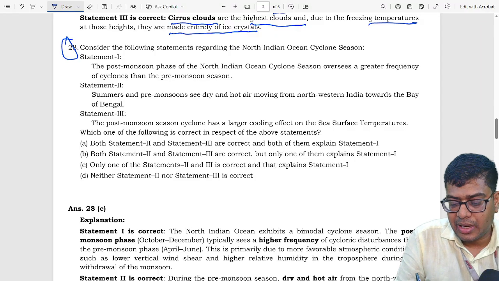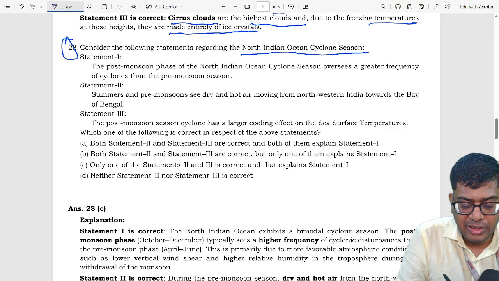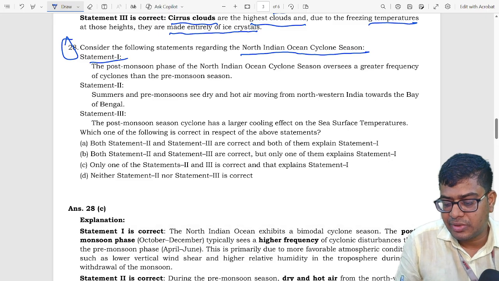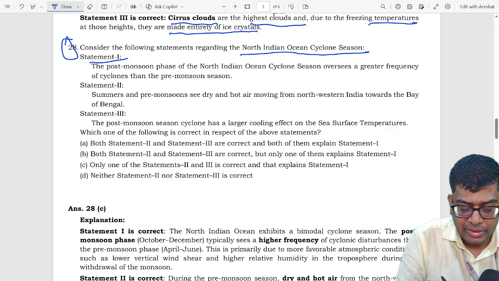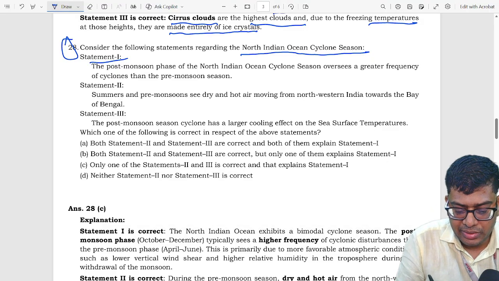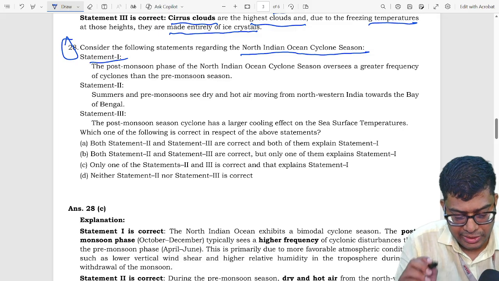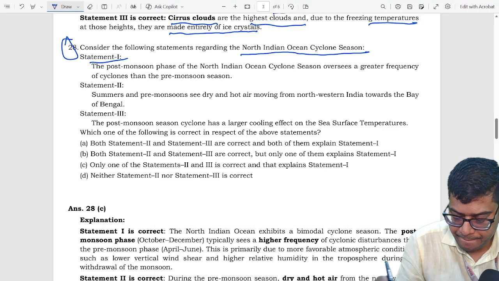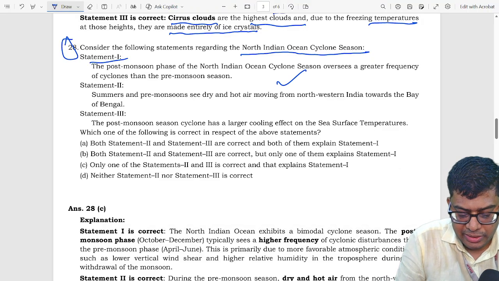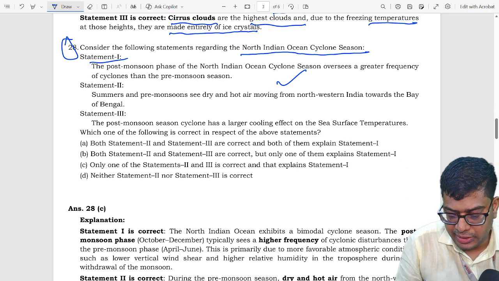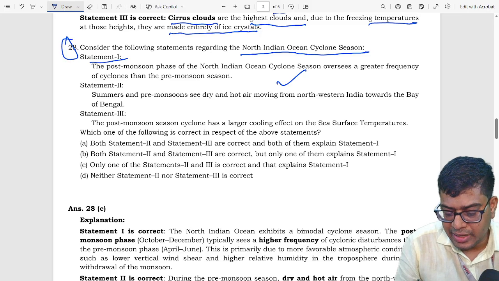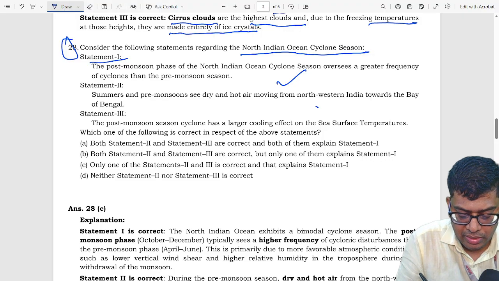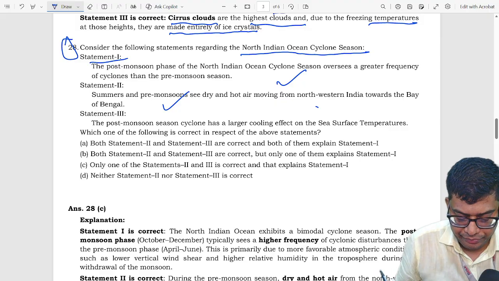Consider the following statement regarding the North Indian Ocean cyclone. Statement 1 says, post-monsoon phase of North Indian cyclone season oversees greater frequency of cyclone than pre-monsoon season, which is correct. Statement 2, summer of the pre-monsoon sees dry and hot air moving from the northwestern India towards the Bay of Bengal, which is also correct.